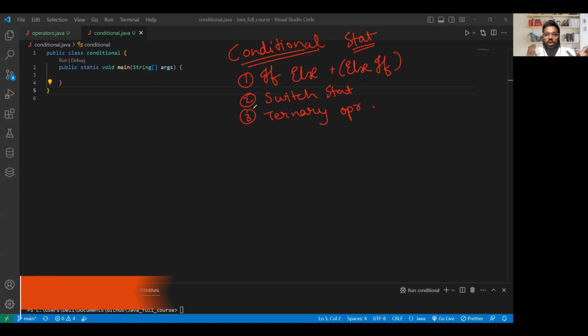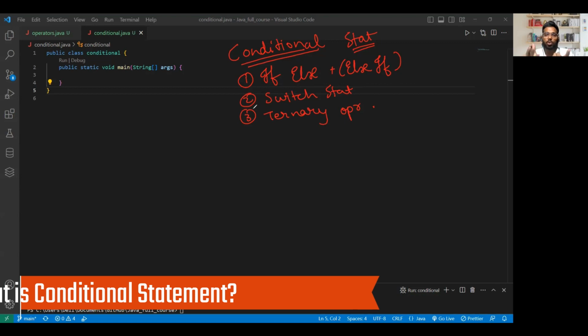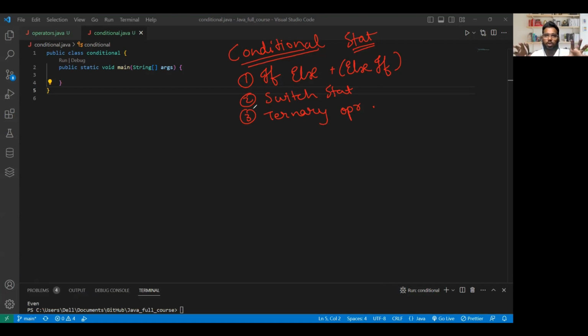So these are the three types of statements which will help us come up with a conditional. Now, what is actually a conditional statement? Let's say you have a bunch of code and you want to run it on a particular condition. A common example: you ask your friend, where are you? If he replies he's in office, you say do the work properly.